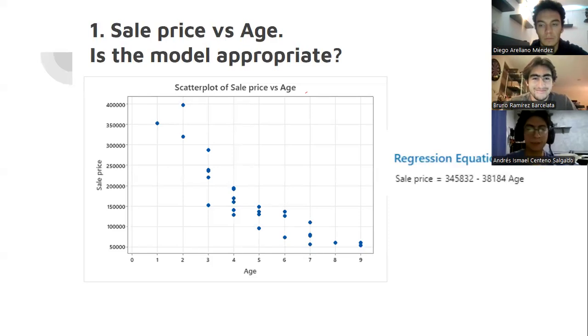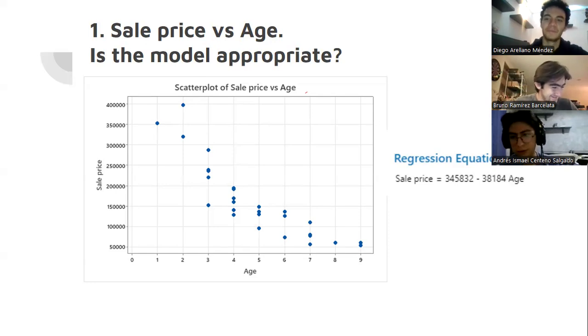Okay, so the first model is sale price against age. Is the model appropriate? We concluded that it is appropriate because age is an important predictor of price and explains 76.11% of its variability. The model also shows good predictive ability, about 71.33%. However, the significant lack of fit test suggests that the relationship might not be perfectly linear or that some important variables could be missing. Still, the model works and could be improved by adding more variables or exploring nonlinear relationships.